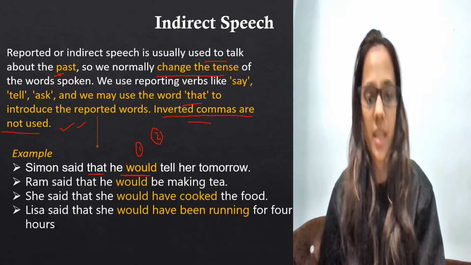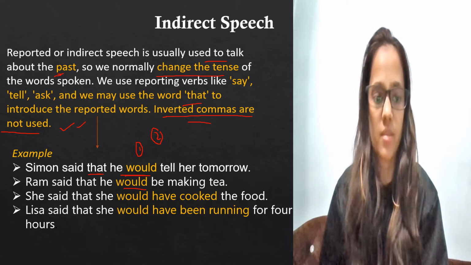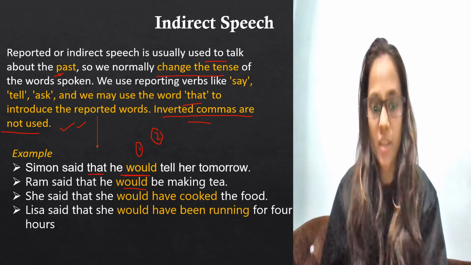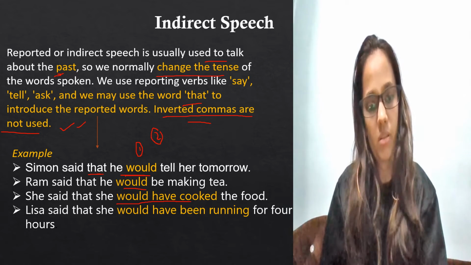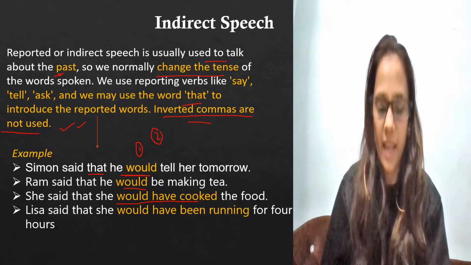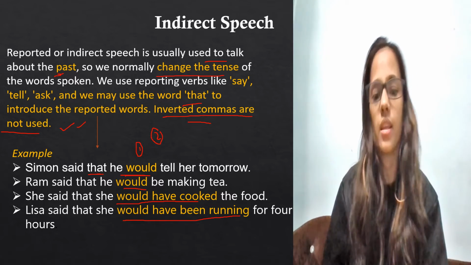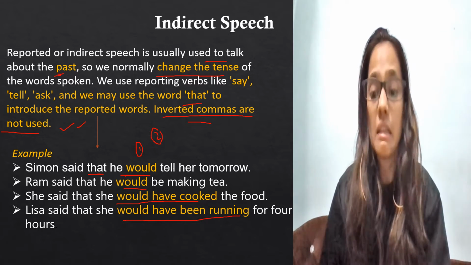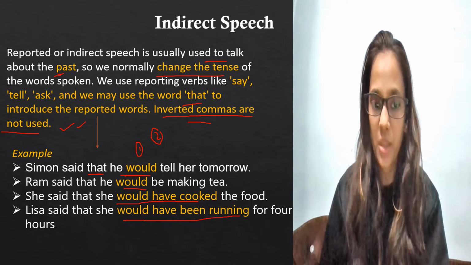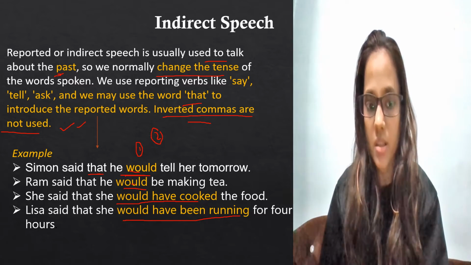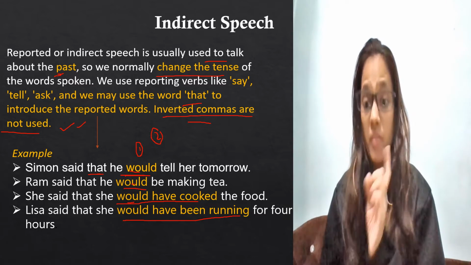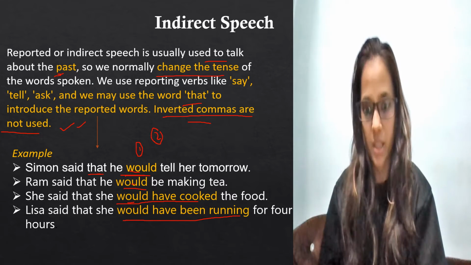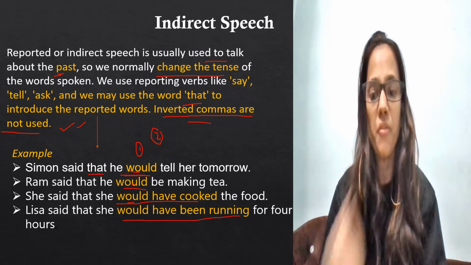She said that she would have cooked the food. Lisa said that she would have been running for 4 hours. If you see, the "will" which was there in direct speech changed to "would". This is the first and most important rule when you're changing future tense, direct to indirect.